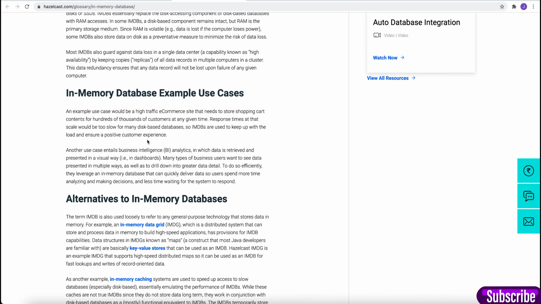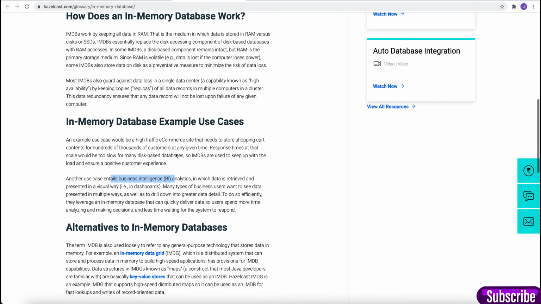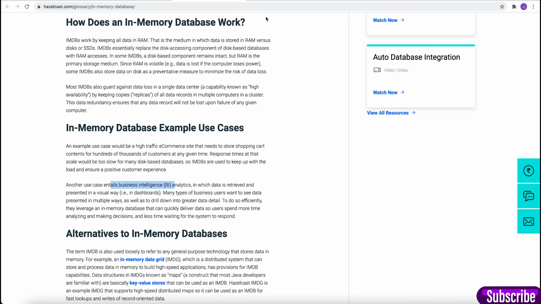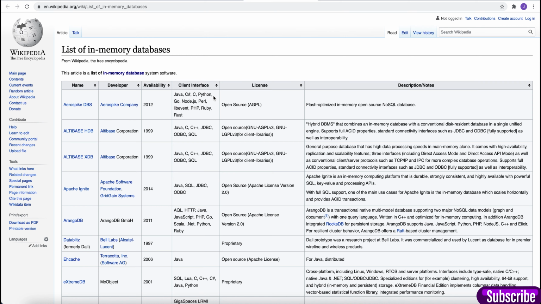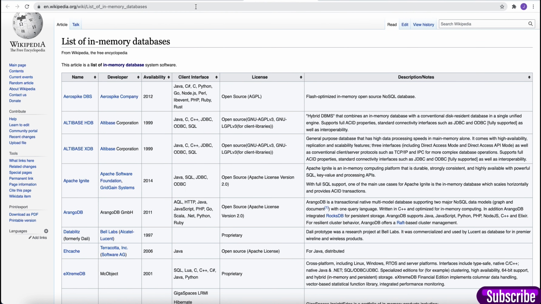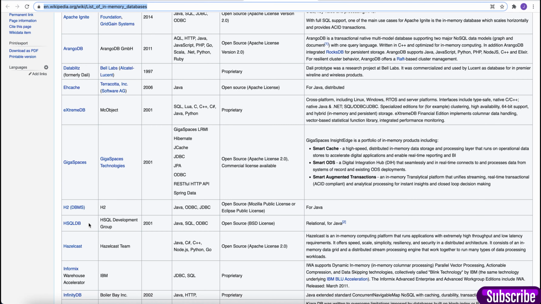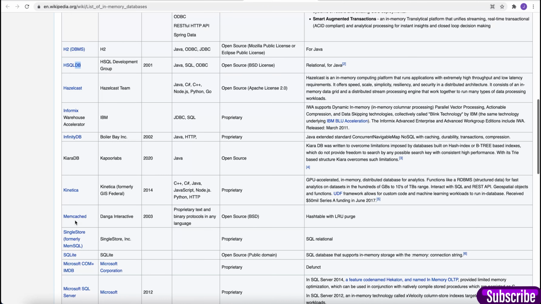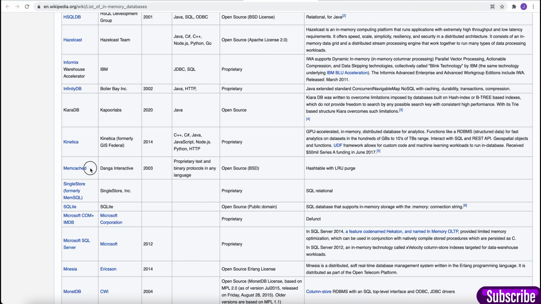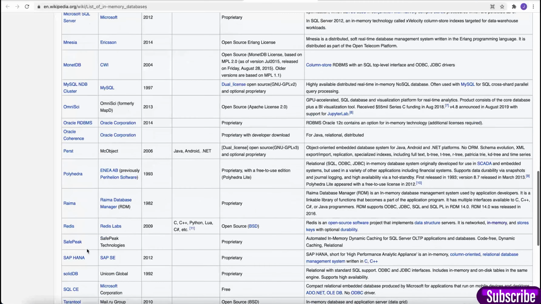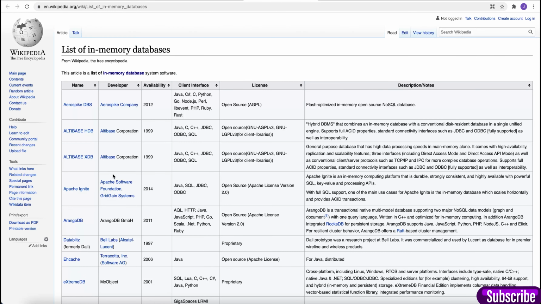Some of the examples we have seen: if you have a high-traffic application which needs high performance, or if you are doing some business intelligence, then an in-memory database can be used. We have plenty of in-memory databases; from the wiki you can see there are so many available. H2, which is one of the popular ones, HSQLDB, Informix, Redis, Kinetica, Memcached. These are all popular databases provided by various companies.